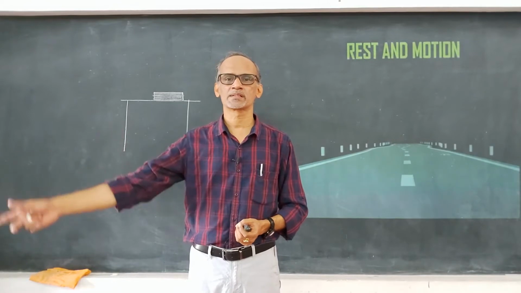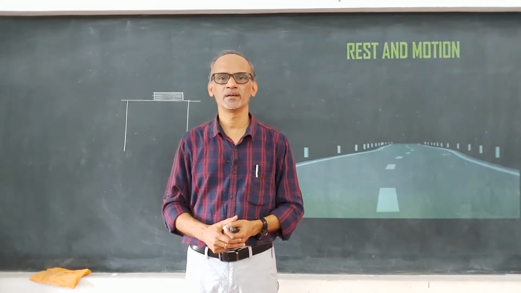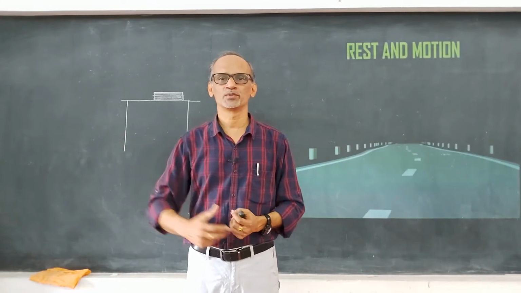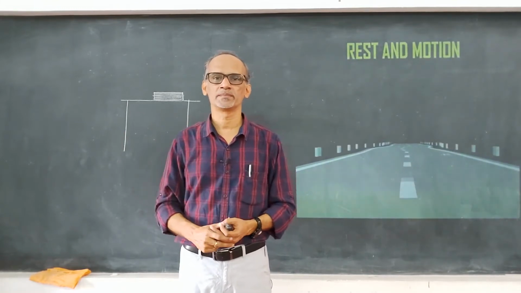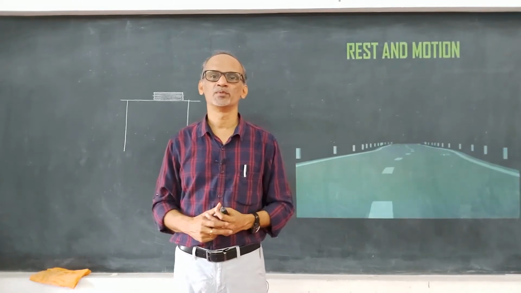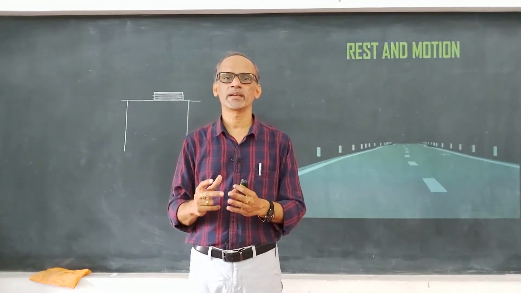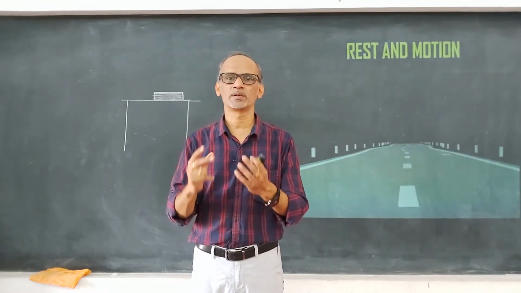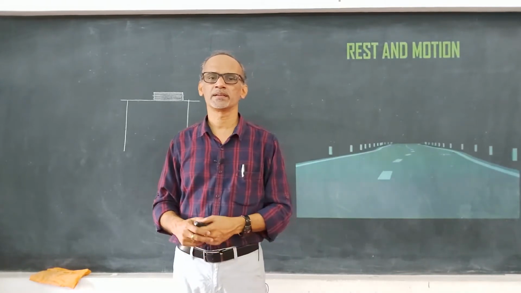But for an observer standing on the road, the driver is in motion. So, therefore, with respect to two different observers, a body can be at rest as well as in motion. So, hope you have understood the term. A body can be at rest as well as in motion, but only with respect to two different observers. Okay. Just look at this diagram.